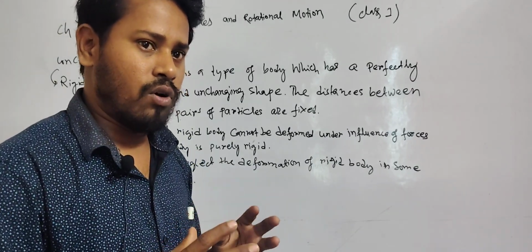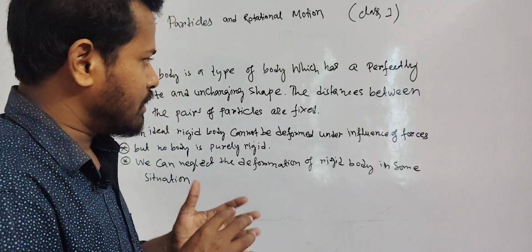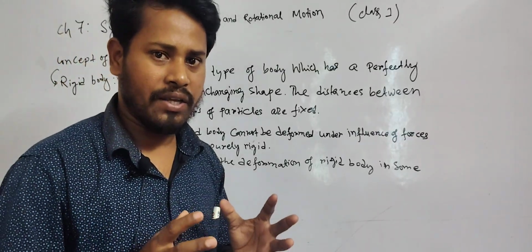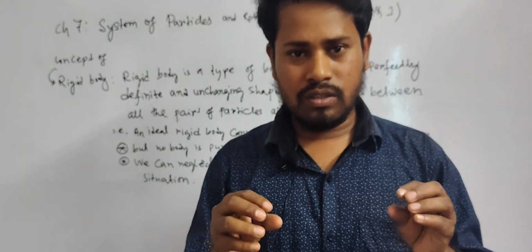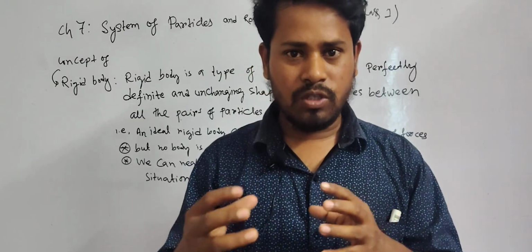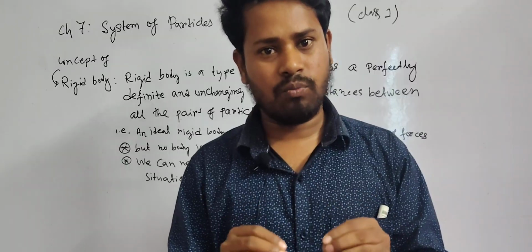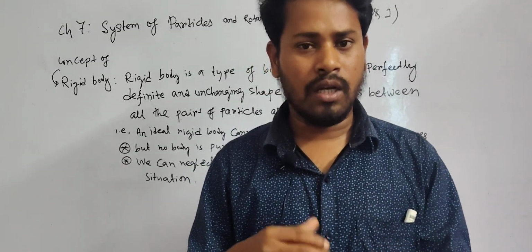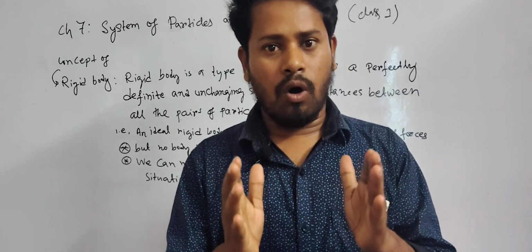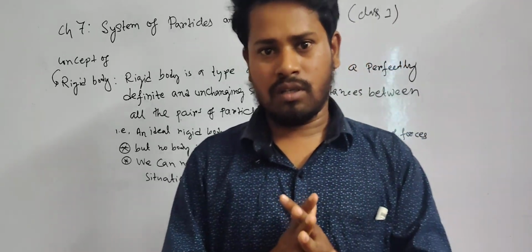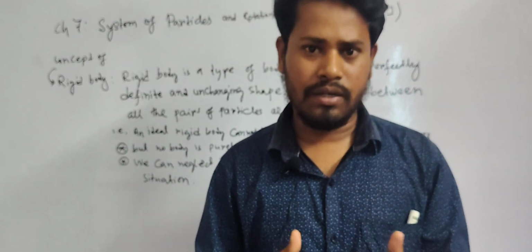The shape of a rigid body always remains the same, and the main feature of a rigid body is that the distances between pairs of particles always remain the same. That means inside a rigid body, displacement of the particles is not possible. They are not displaced from their fixed positions. That's why the distance between two particles inside a rigid body always remains the same. This is the important feature, but all these are ideal concepts.